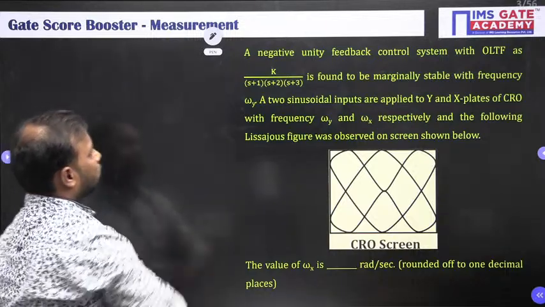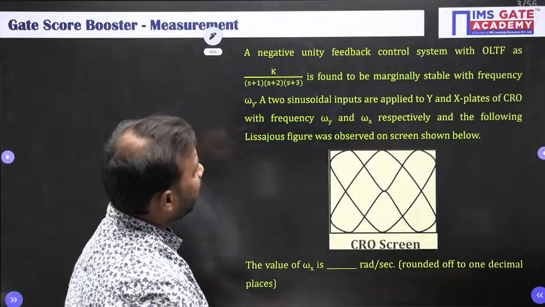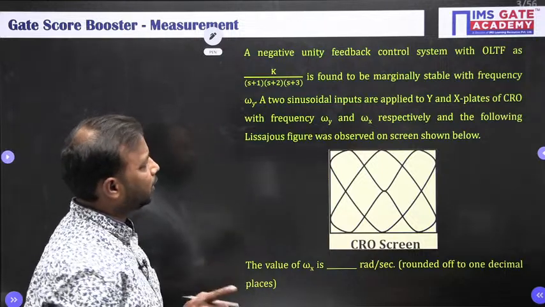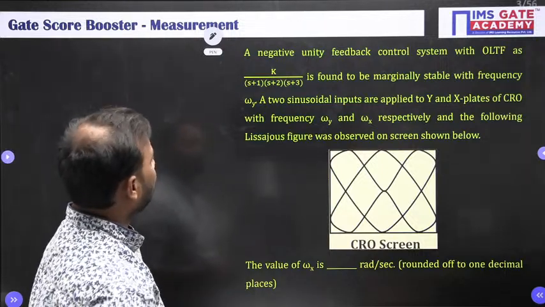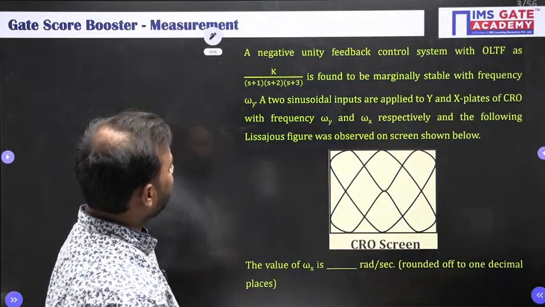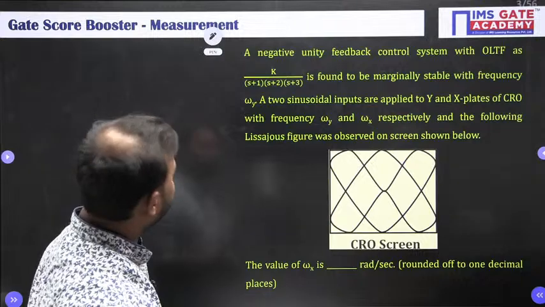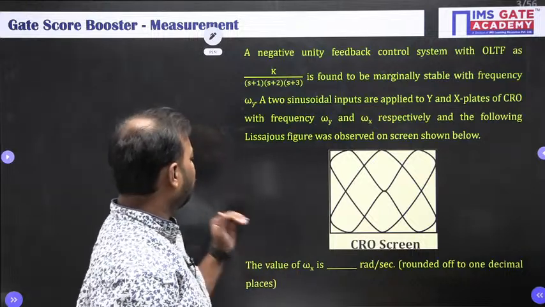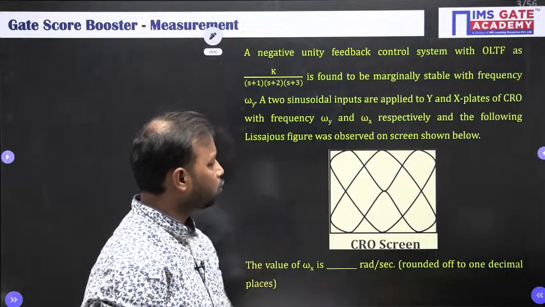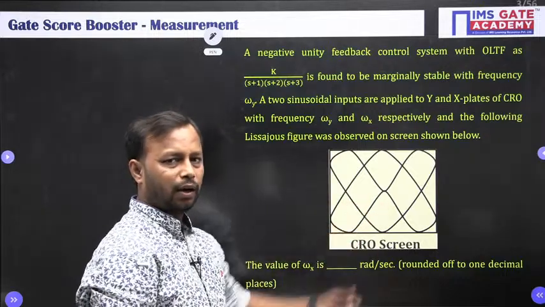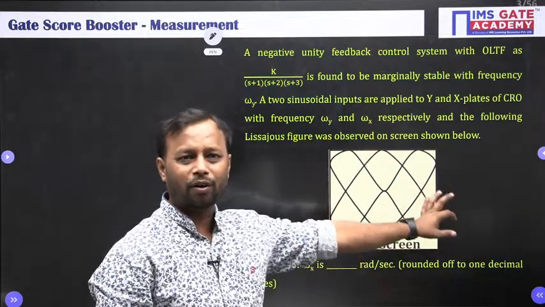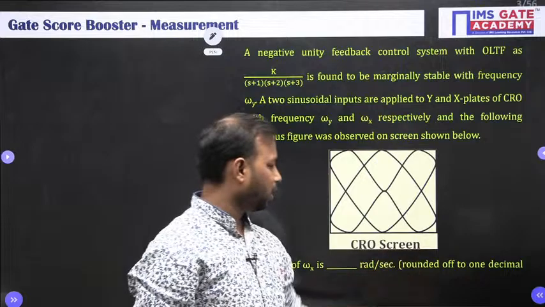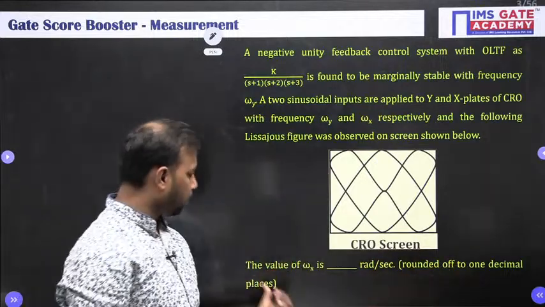Alright. So a negative unity feedback control system with OLTF, open loop transfer function, as k upon (s plus 1)(s plus 2)(s plus 3) is found to be marginally stable with frequency omega y. Two sinusoidal inputs are applied to the y and x plates of a CRO with frequency omega y and omega x respectively, and the following Lissajous figure is observed on the screen shown below. So this is your Lissajous figure, and the outer boundary is the boundary of the CRO. The value of omega x is dash radian per second, rounded off to one decimal place.